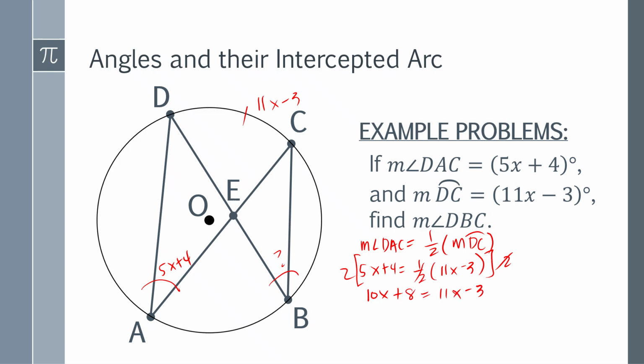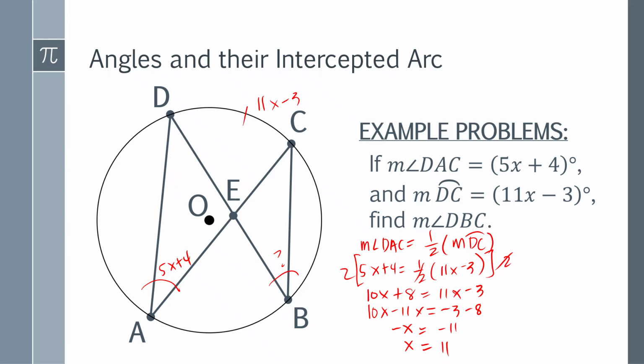Then simply transpose. We have here 10x minus 11x is equal to negative 3 minus 8. And negative x here is equal to negative 11. Since negative x is not allowed, you have to change the sign or multiply both sides by negative 1, such that x here is 11. So are we done? Not yet, because we're finding for the value of DAC, so that we can find angle DBC.